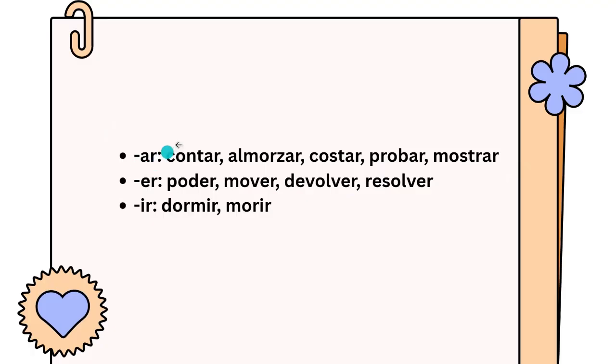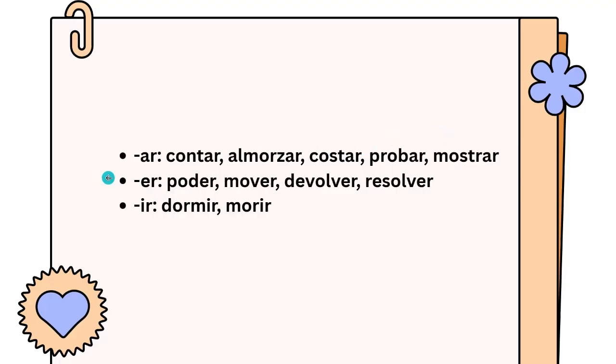Okay, contar is to count. To count. Okay. Then almorzar, yeah, to eat lunch. Costar, it's like, for example, ¿cuánto cuesta? How much it costs. The cost. Okay. Probar, it's to try. Like it could be to try a food or to try clothes, or to try something new. Mostrar is to show.